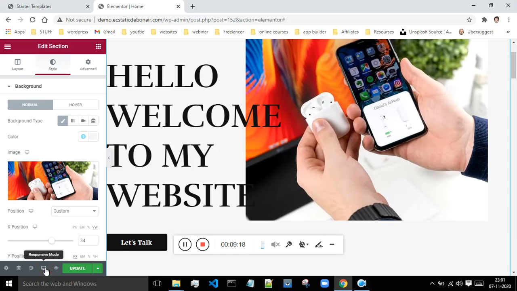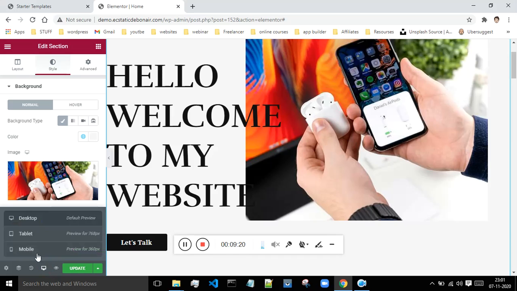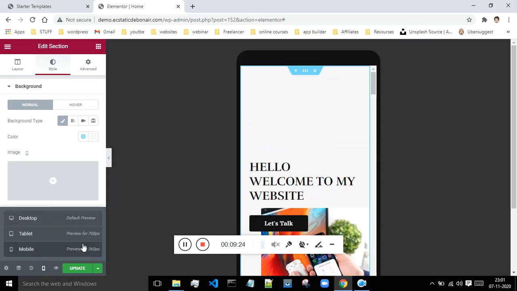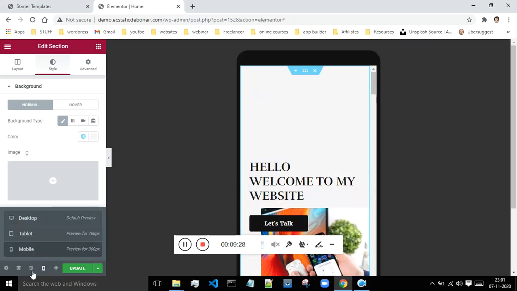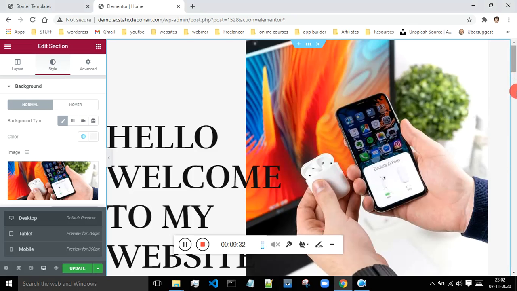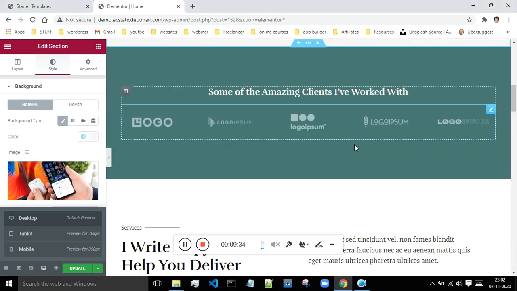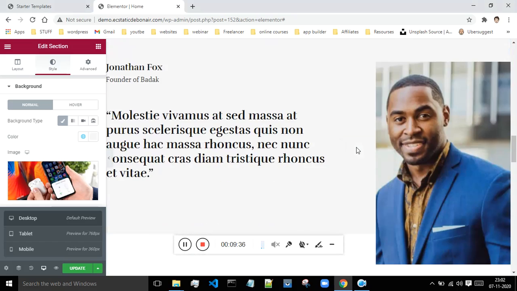And also make sure that whenever you make changes, you also preview it on the cell phone. You should check how it looks on the cell phone and all. Okay, so this is how your website would look on a cell phone. Now again, let me switch to the dashboard. Now again, just scroll down, and there are some other changes which you can implement.